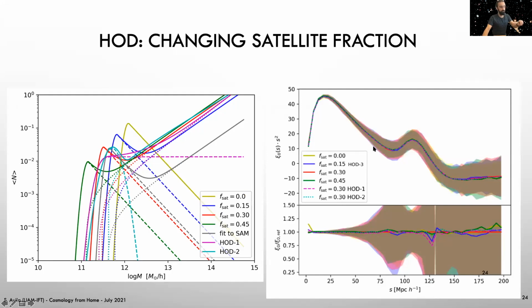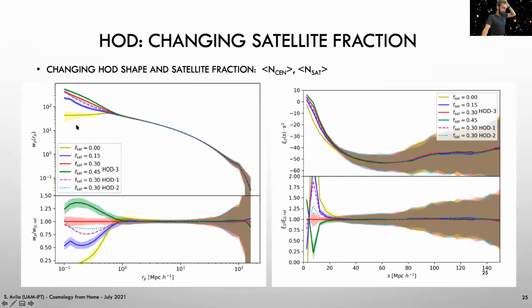This will be the only time I'll be showing the monopole, because basically we don't see any difference, since we have fixed the bias. We would see differences at the small scales, but by studying the projected correlation function, we see better the effect of what happens with the position of galaxies, and on the quadrupole, what happens with the velocity of galaxies. We see here a large variation on the projected correlation function and a mild variation on the quadrupole. This is due mostly to the finger of God effect. On the side of the projected correlation function, at small scales, we expect to see this increment of clustering as we increase the fraction of satellites, since we will more likely have more galaxies in one halo.